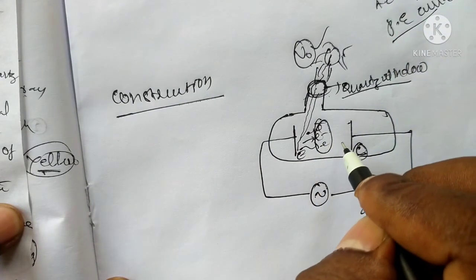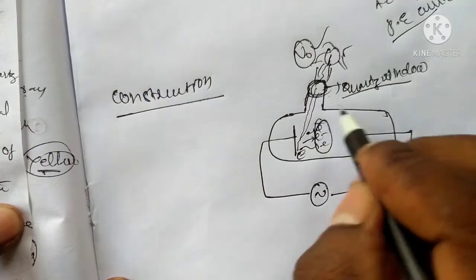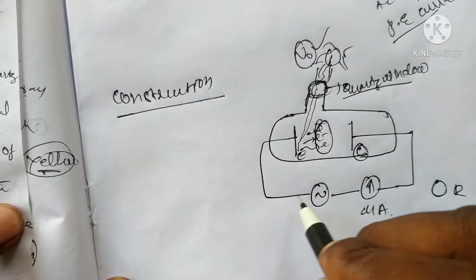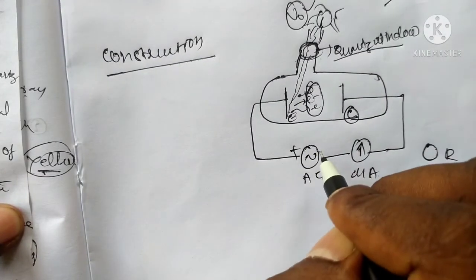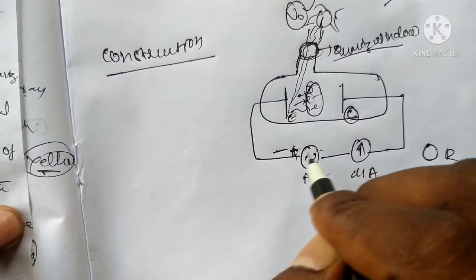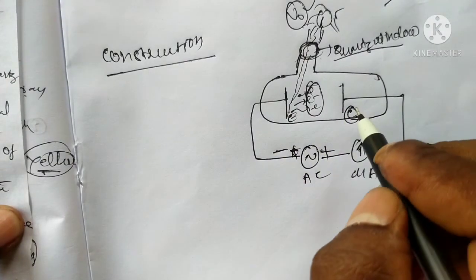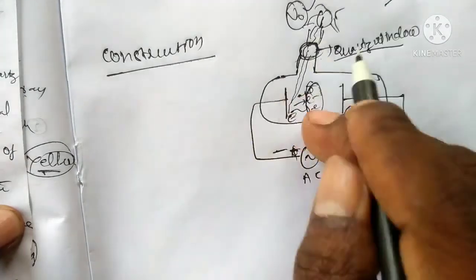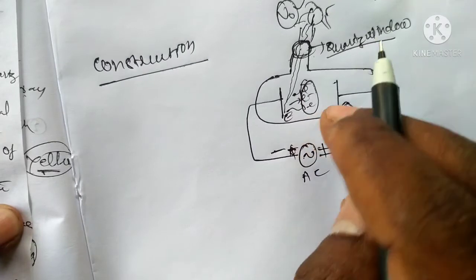This phenomenon and mechanism is arranged in a closed chamber. This closed chamber is connected to the source. Initially there is a negative pole and a positive pole. This is the construction of the photoelectric effect, that is a chamber.